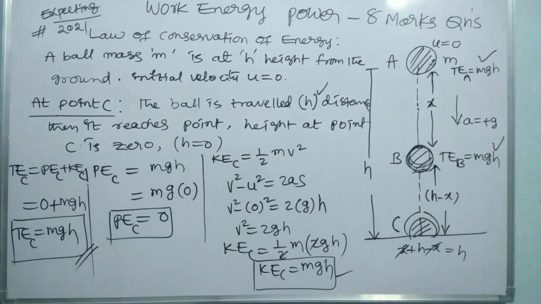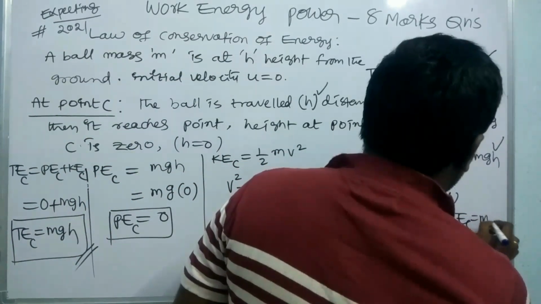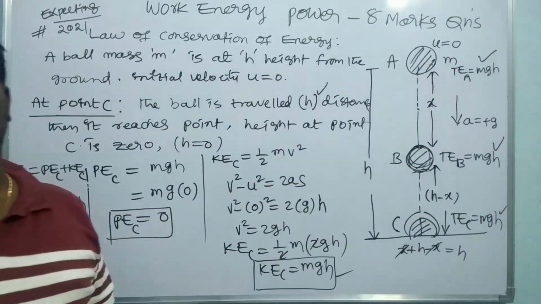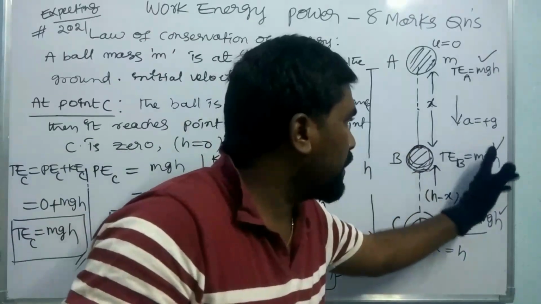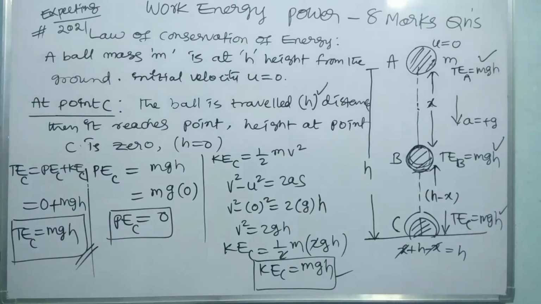So this is the total energy at point C. So let us be clear, the total energy always remains constant. There is no change in the total energy of the system, but the energy can change from one form to another form.